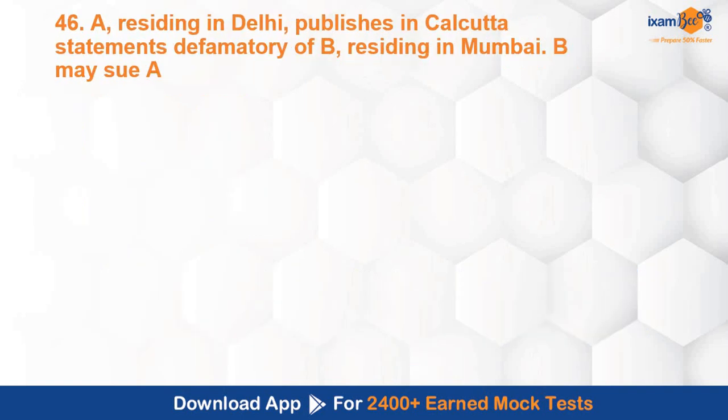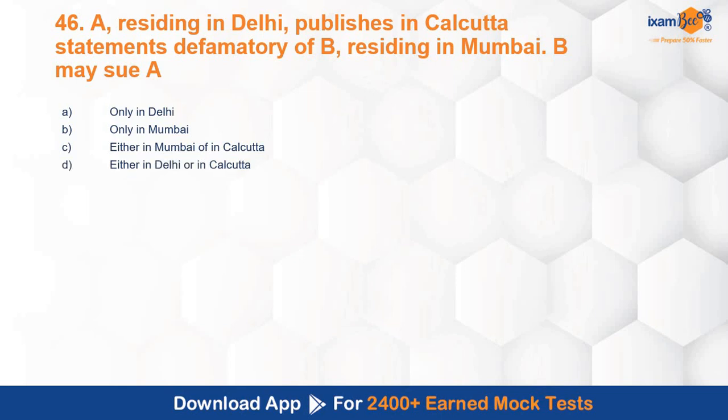A residing in Delhi publishes in Calcutta statements that are defamatory of B, who is residing in Mumbai. B may sue A only in Delhi, only in Mumbai, either in Mumbai or in Calcutta, either in Delhi or in Calcutta, only in Calcutta. Which is the correct option over here?